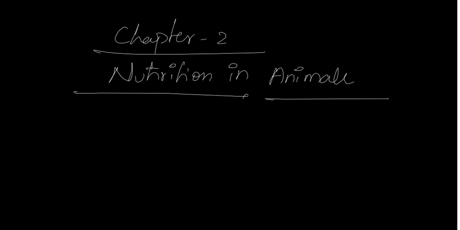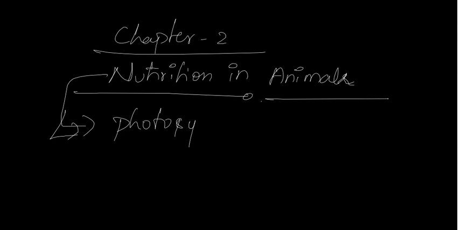In the previous chapter, the first chapter, you already learnt about nutrition in plants: how the plants get nutrition, how the plants get food. How the plants prepare their own food, that process is called photosynthesis. These are the things we already learnt in the first chapter.